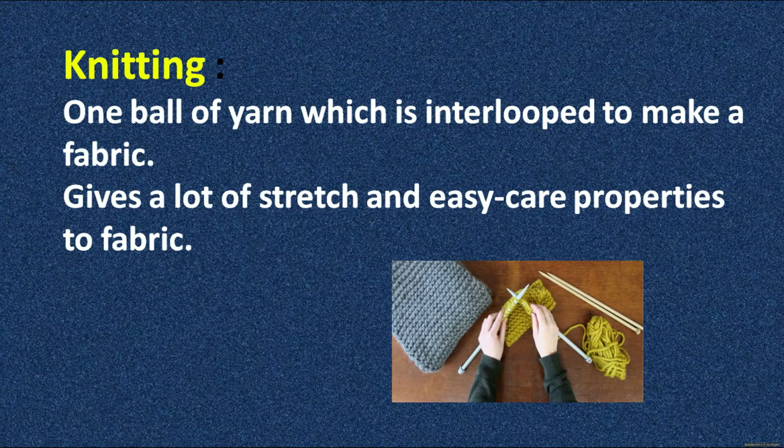Knitting is a process wherein one ball of yarn is interlooped to make a fabric. This kind of arrangement increases the elasticity, that is the stretchability, of the fabric, and it is not very difficult to care for and maintain that article.